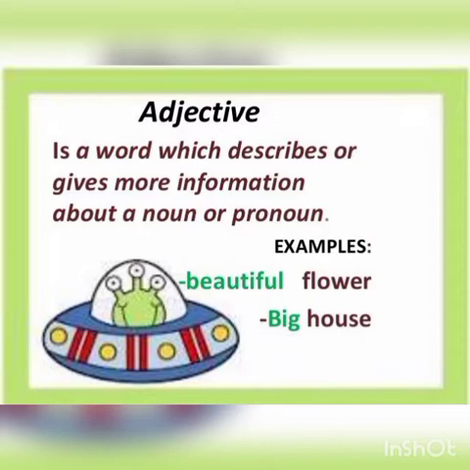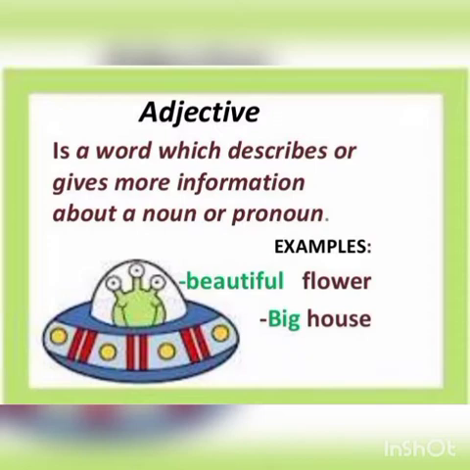For example, beautiful flower. So here flower is a noun and the word beautiful describes the flower. What kind of flower? Beautiful flower. Second example is big house. Here the noun is house and the word big describes that house more. Which kind of house? We can say big house. So adjective is a word which describes or gives more information about a noun or pronoun.